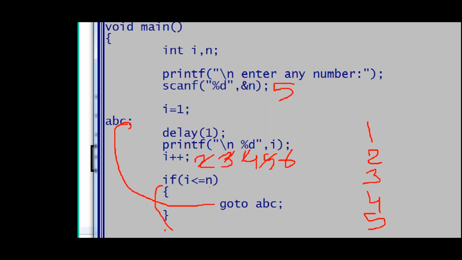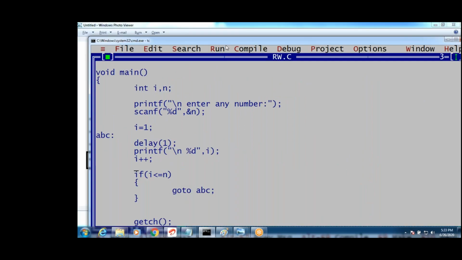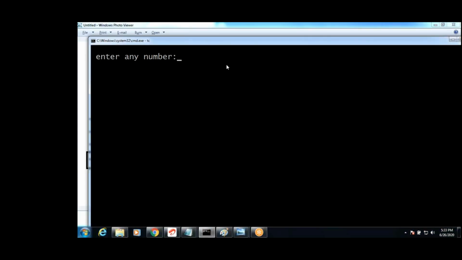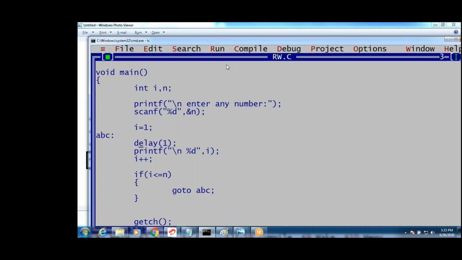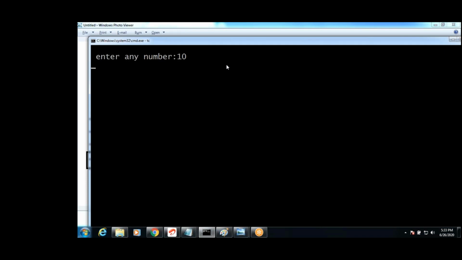Now if I enter 5, see this, 1 to 5. If I enter 10, 1 to 10 will be printed. If you want a delay, we can give a delay now. See this, if I enter 10, till 10 it generates. Got it guys? Now how it prints the values?